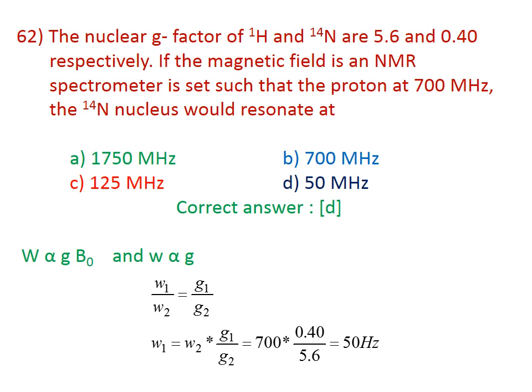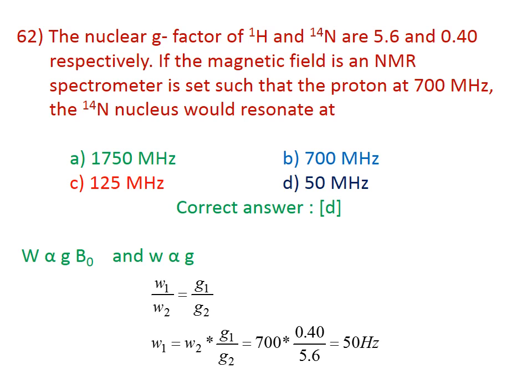Here omega will be directly proportional to g into beta B0. You substitute: W1 by W2 is equal to g1 by g2, and W2 will be equal to W1 into g2 by g1, that will be equal to 700 into 0.40 divided by 5.6, that will be equal to 50 MHz.